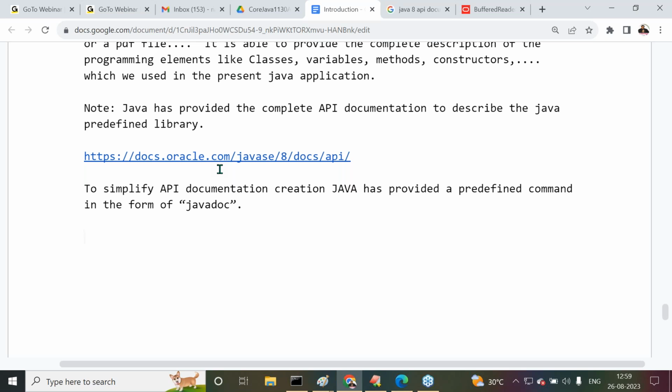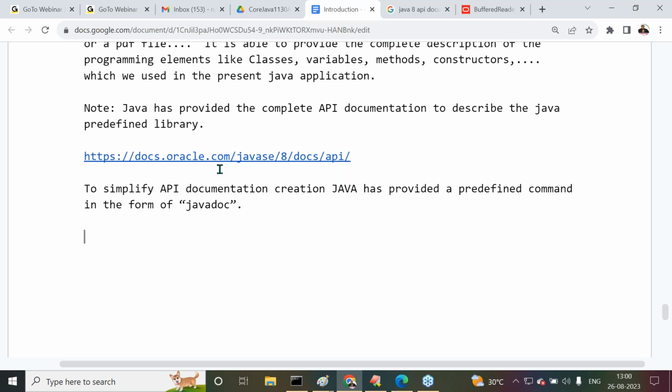That's my point here. To simplify API documentation preparation or creation, one command was provided by Java. What was that command? That command name is javadoc. That's the command name we are using here. Yes sir, are all of you getting clarity or not? What exactly is the point I'm telling you? So this is clear-cut information we have to understand.